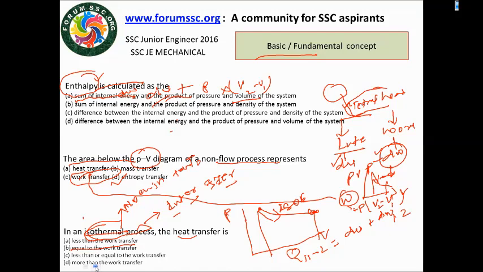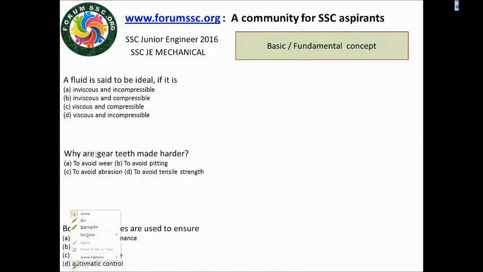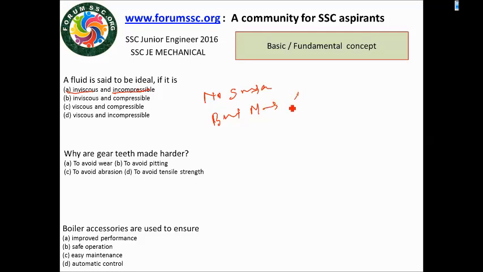Next question: the fluid is said to be ideal. An ideal fluid is simply inviscid, incompressible, with no surface tension, and its bulk modulus is infinite.